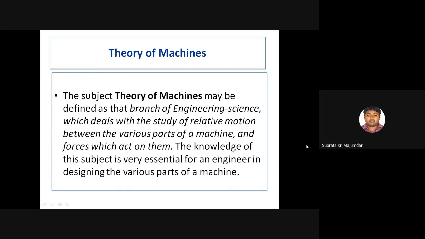So whenever a machine transmits relative motion from one part to another part, forces act on them, because whenever we perform any useful work, force is involved. The knowledge of this subject is very essential for an engineer in designing the various parts of a machine.